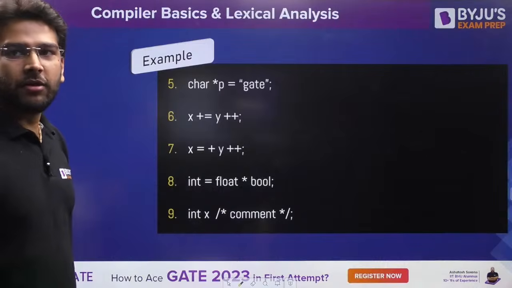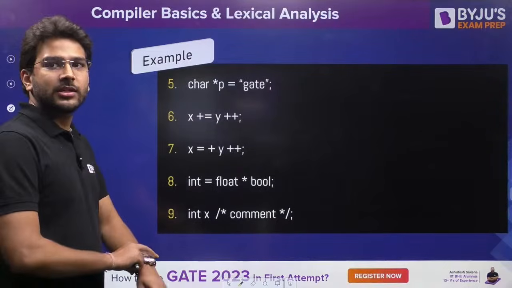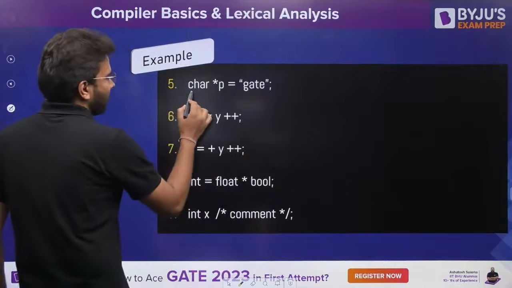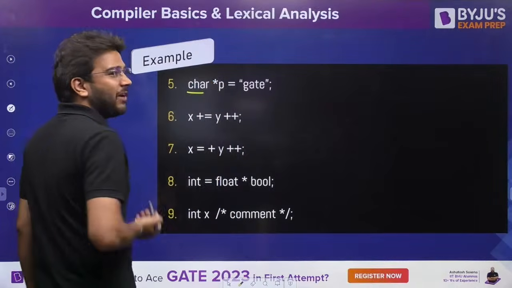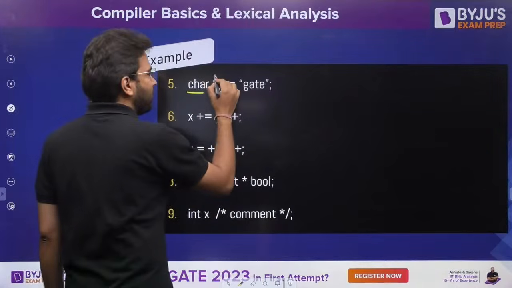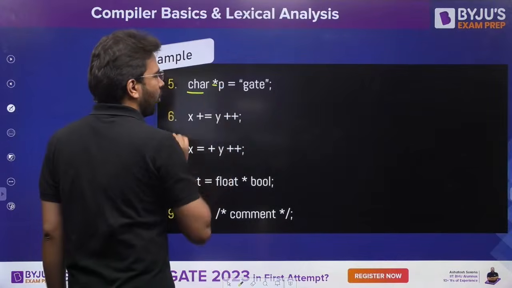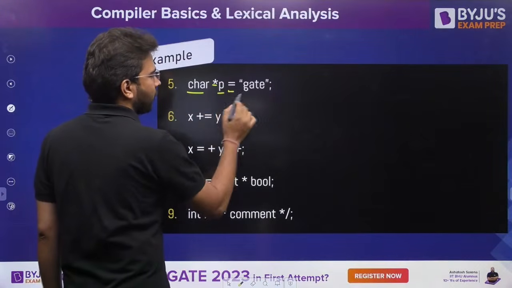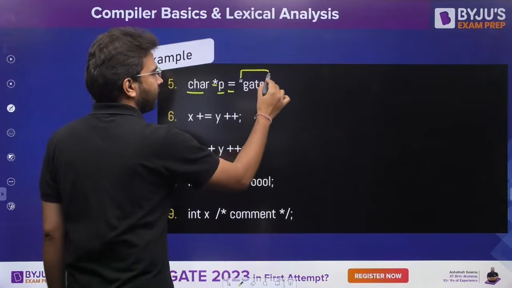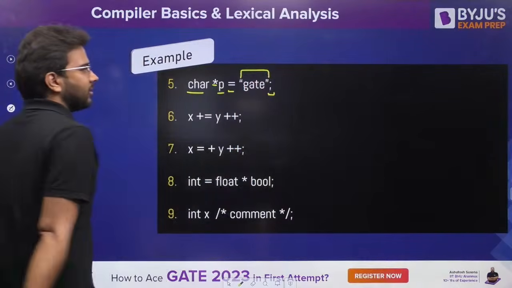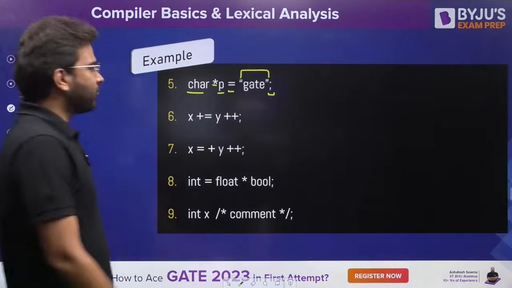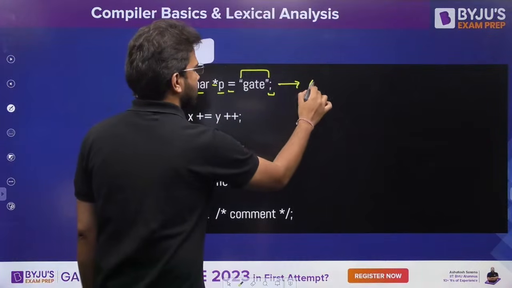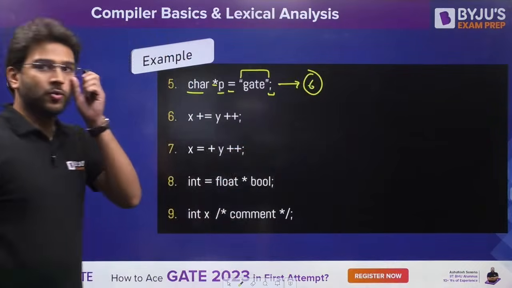Okay, 5, 6, 5, 6. Let's see this. 1. Whenever you have this pointer, you are going to consider this as a single token. Always remember this. 3, 4, string literal, 5, 6. 6 is the correct answer for this one. 1, 2, 3, 4, 5, 6. 6 is the correct answer. Is it clear so far?